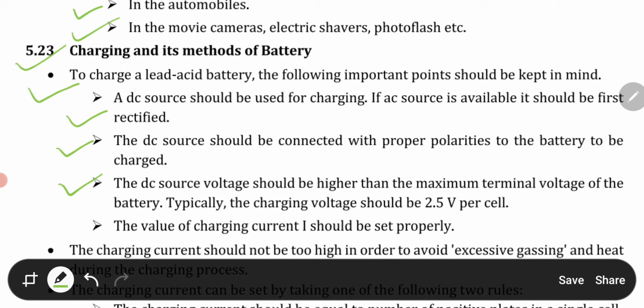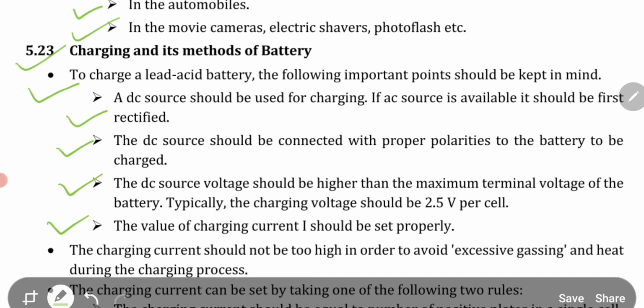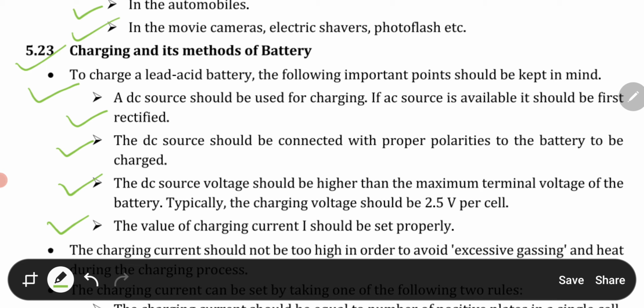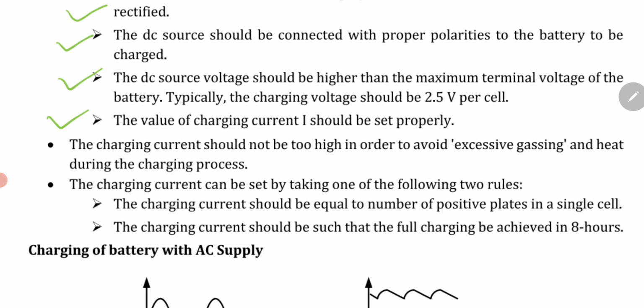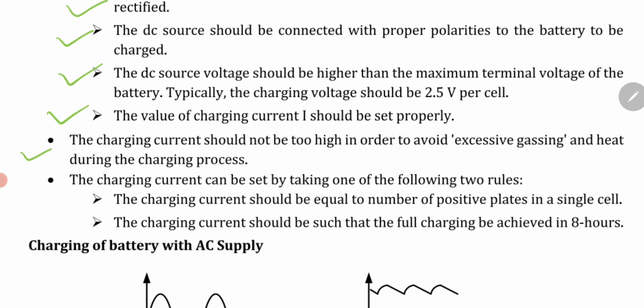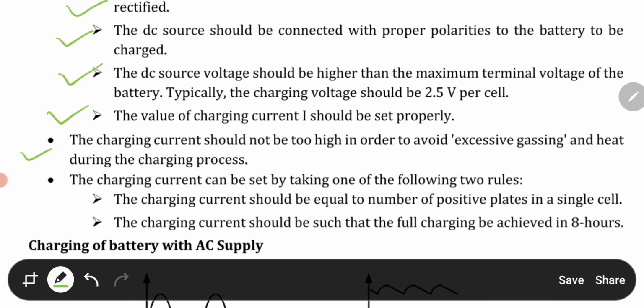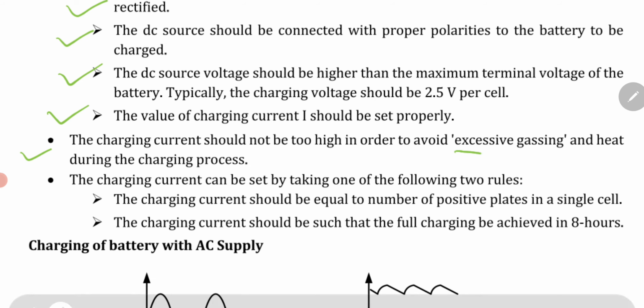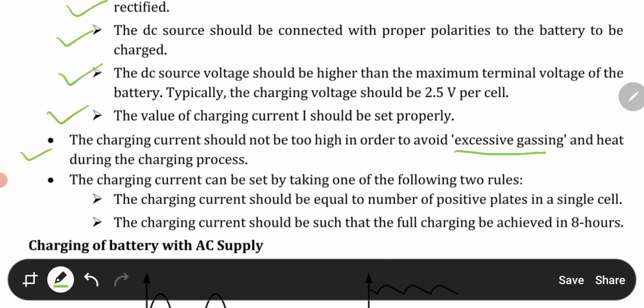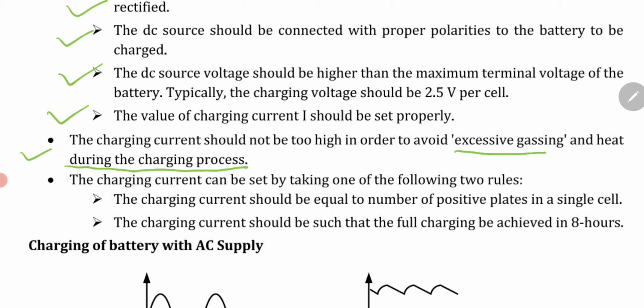Typically the charging voltage should be 2.5 volts per cell, and the value of charging current should be set properly. The charging current should not be too high in order to avoid excessive gassing and heat during the charging process. So take care that the charging current is not very high, because it produces gases as well as increases the heat.